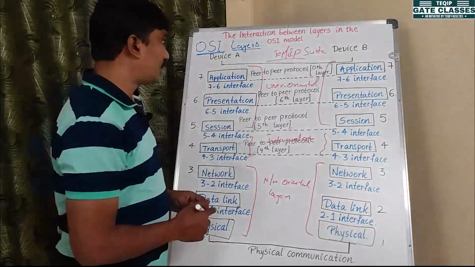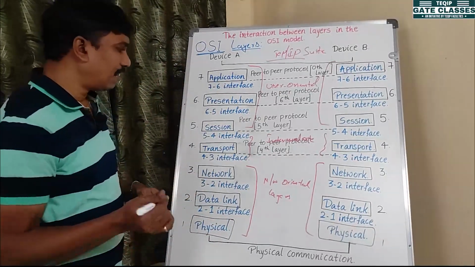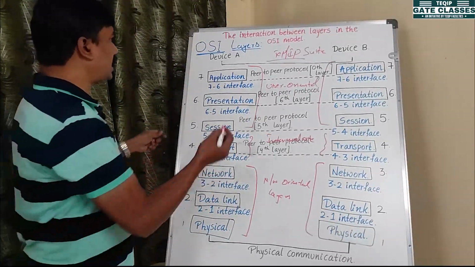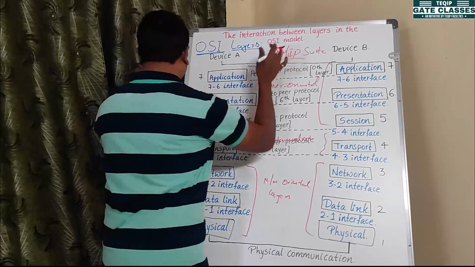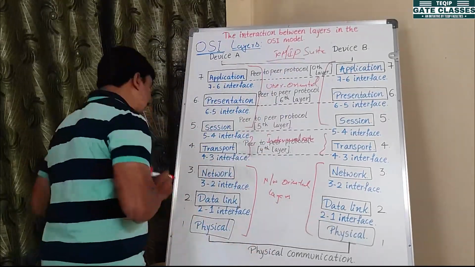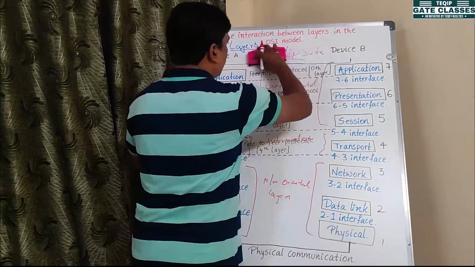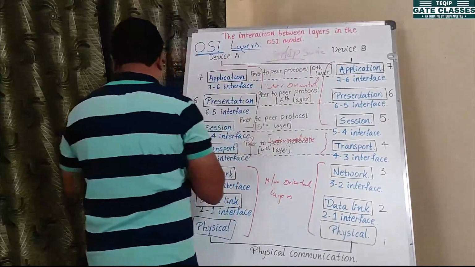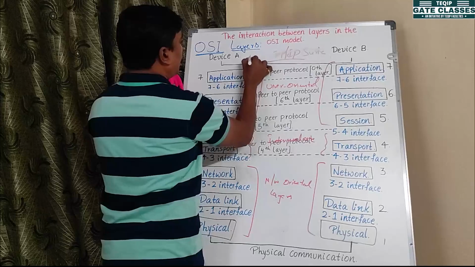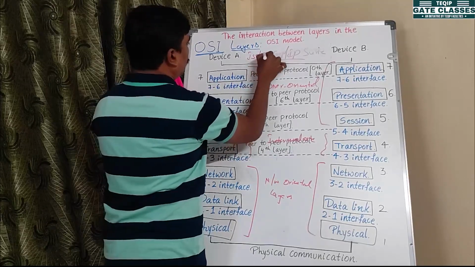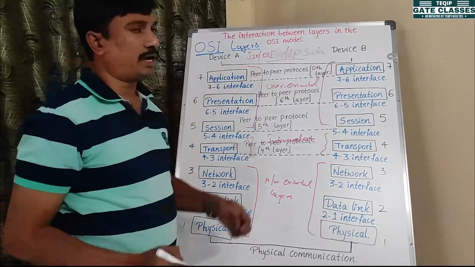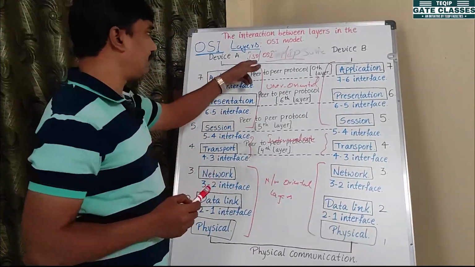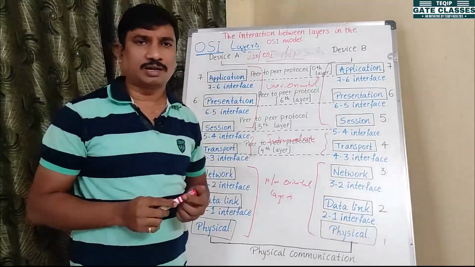right? So coming to the OSI, one more frequent word is ISO. ISO and OSI are not the same.